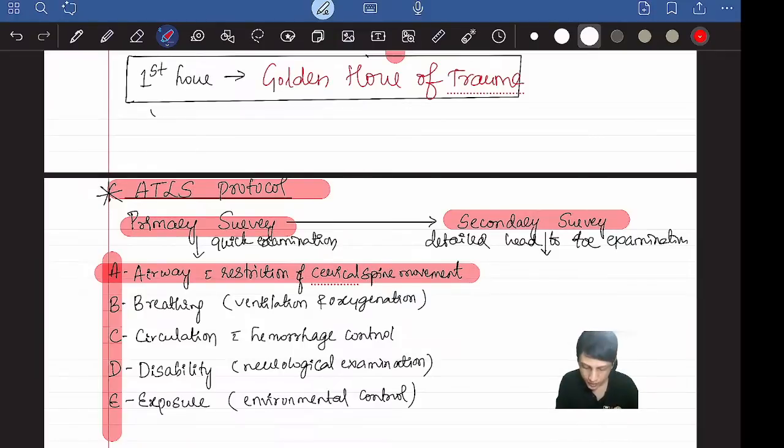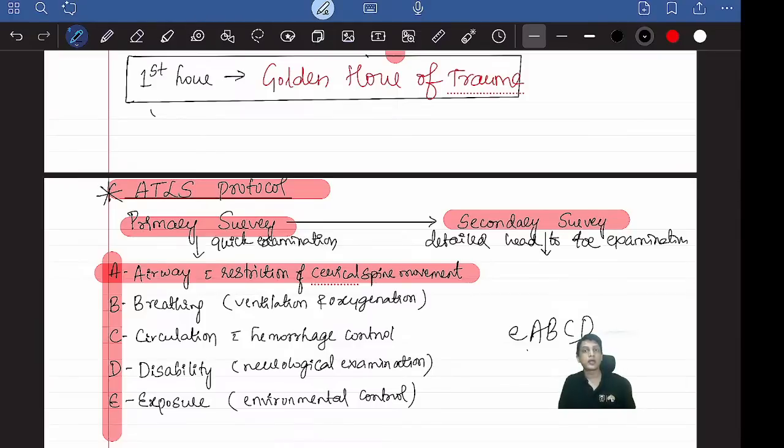One more protocol is there, EABCD. In that, E is for control of exsanguinating bleeding. It's also called C, CABCD or EABCD. In that, bleeding control is first. That's only in the UK; they follow this protocol. Don't get confused. We Indians follow the ATLS protocol. So in the Indian scenario, or any questions in our Indian exams, you write as per the ATLS protocol only, not EABCD, in which bleeding control is first.